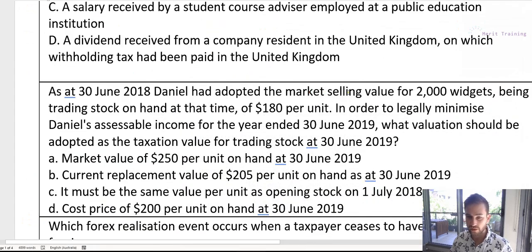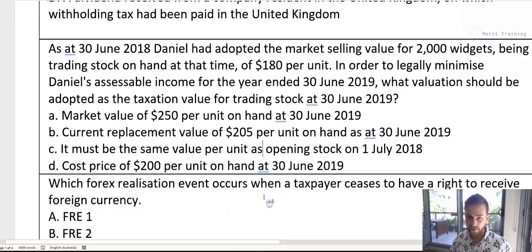So if it's going to keep the same value, then the market value, which is $250, would result in assessable income of $70 per unit times 2,000. He can choose that option, which is basically the same as this one, which is incorrect. Or he can choose replacement value, which will result in $205, or $25 times 2,000, in his assessable income. Or this one will be $20 per unit times 2,000 in his assessable income. Either way, this one is going to result in the lowest assessable income. Therefore, D is the correct answer.